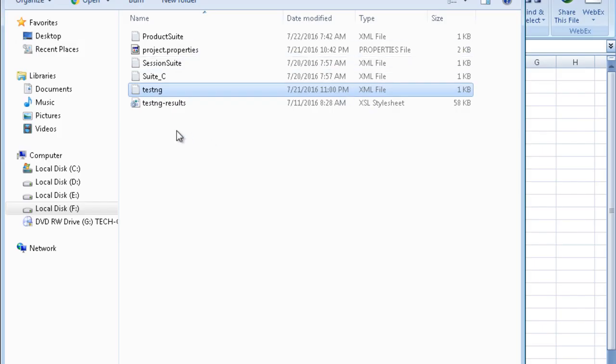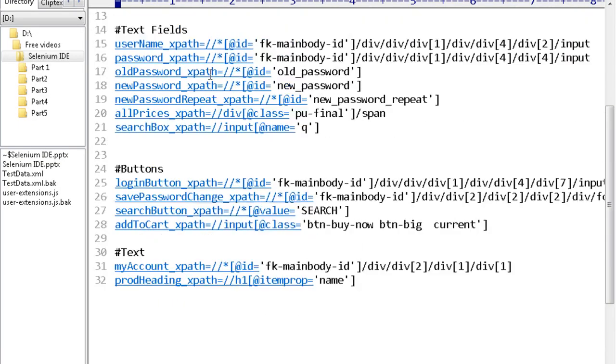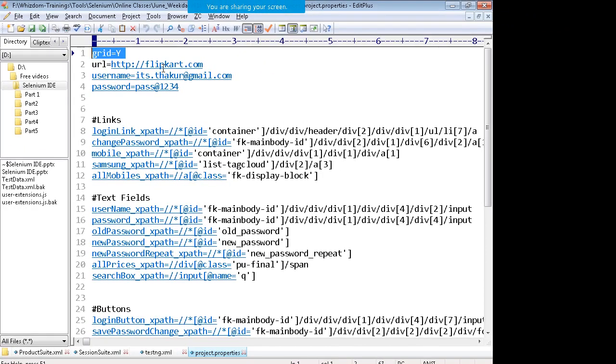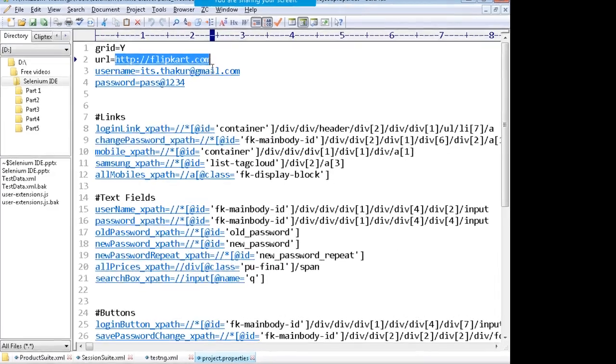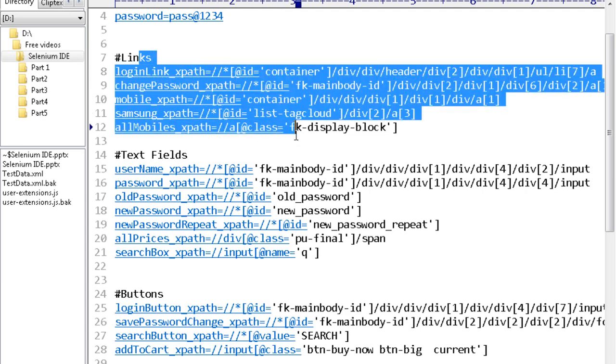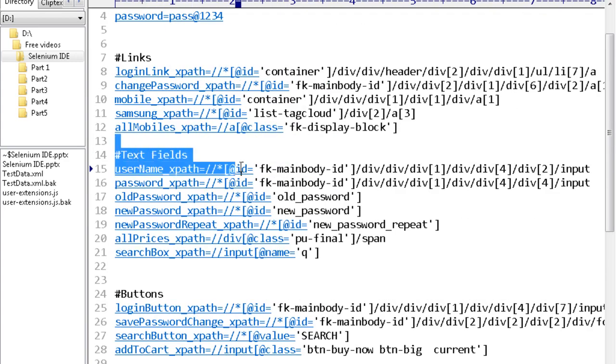Secondly, if I open my project.properties file, in this properties file I had the complete project XPaths and IDs. Grid equals Y means that I want to run my project on grid. If I keep it yes, the test cases will run on grid in parallel. If I keep it no, they will execute serially. So I had a simple parameter with which I could define my grid properties as well. I took flipkart.com in that batch, and I kept the username and password in this properties file. You had the XPaths of all the different types of buttons, texts and links segregated here.